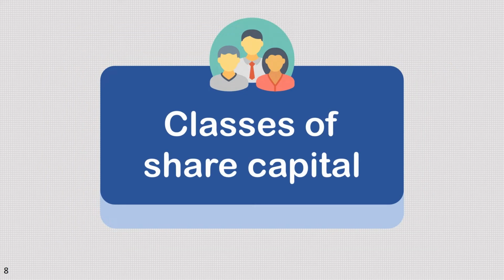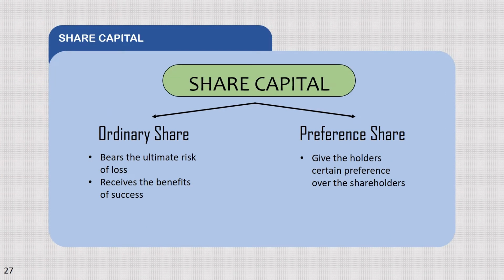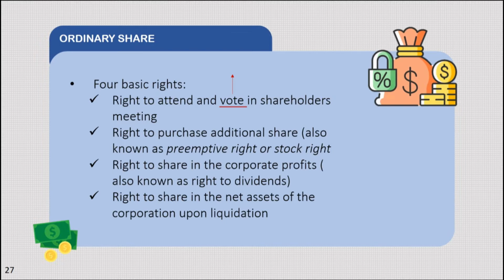Share capital has two classes. First, the ordinary share. It bears the ultimate risk of loss and it receives the benefits of success. While for the preference share, it gives the holders certain preference over the shareholders. For further explanation, in ordinary share, they have 4 basic rights. First, right to attend and vote in shareholders meeting. Next, right to purchase additional share, also known as preemptive right or stock right. Third, right to share in the corporate profits, also known as the right to dividends. And last, right to share in the net asset of the corporation upon liquidation.